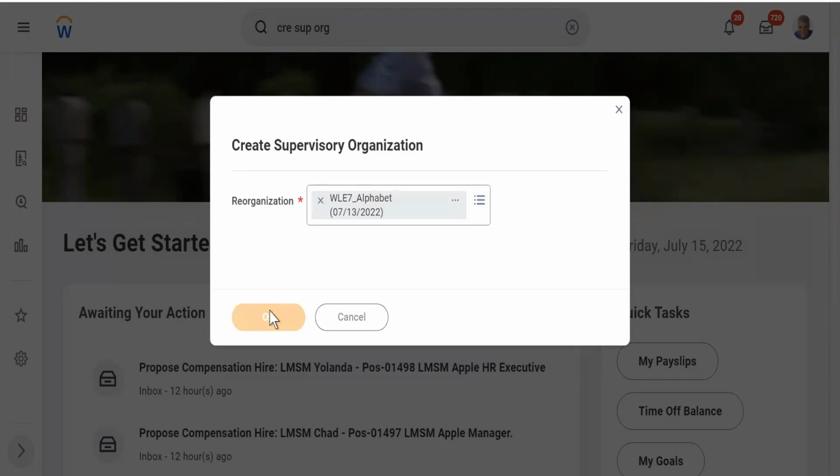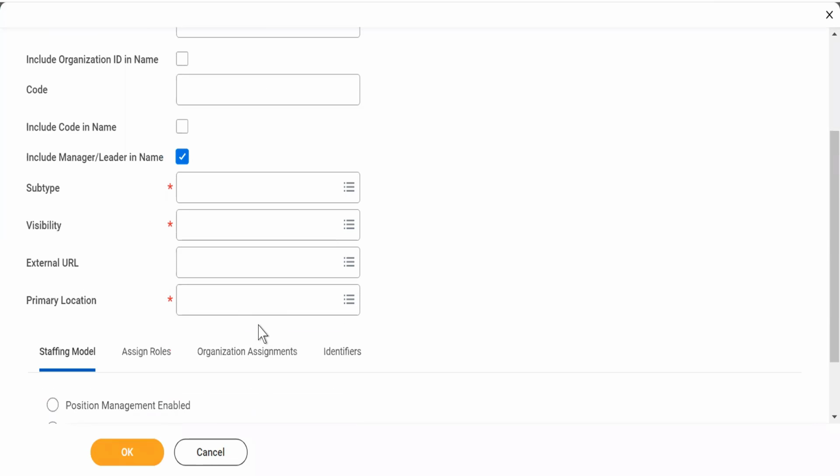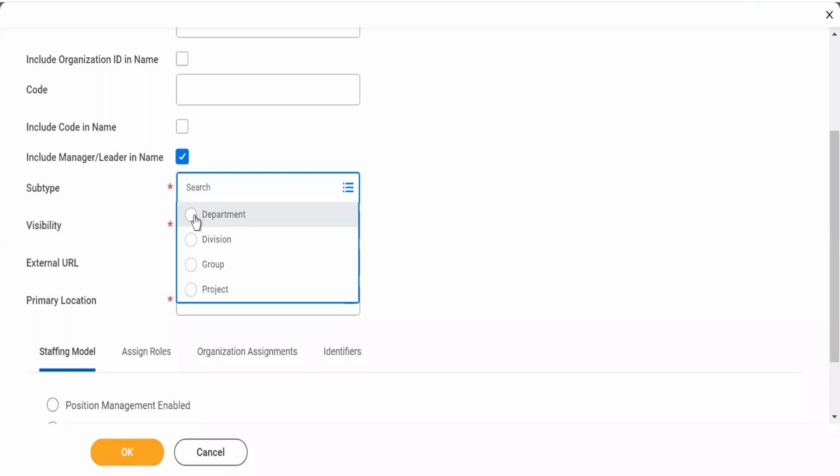Okay. I'll click on OK now, and then you see name, include organization ID. You want to, because this organization ID is something which will be given by default by Workday. So we are not creating any ID. It will be there. I'll show it to you when we create it. Then the code we have to give. And if you want to include the code, you can. Now, what do you see here? It's a different thing altogether. Include manager / leader in name. Yes, we should always do it. So we should know who is going to own what, right? Then subtype. Now my subtype will be department.